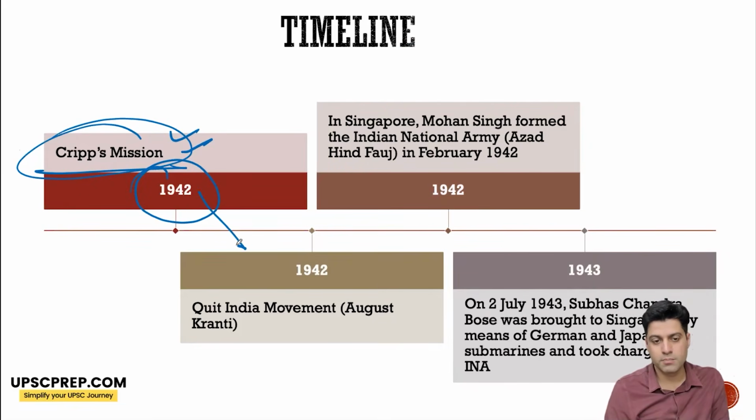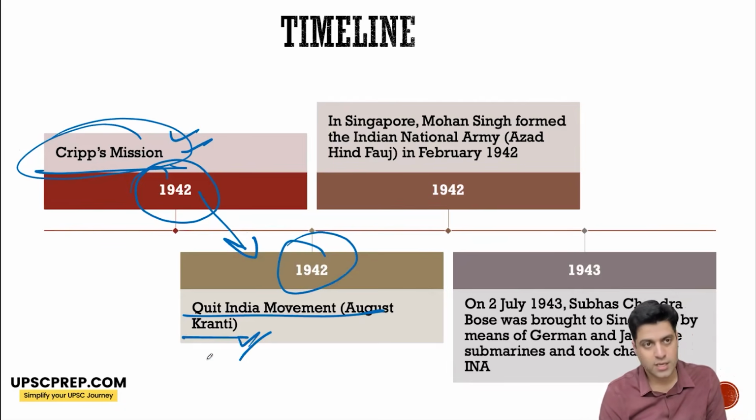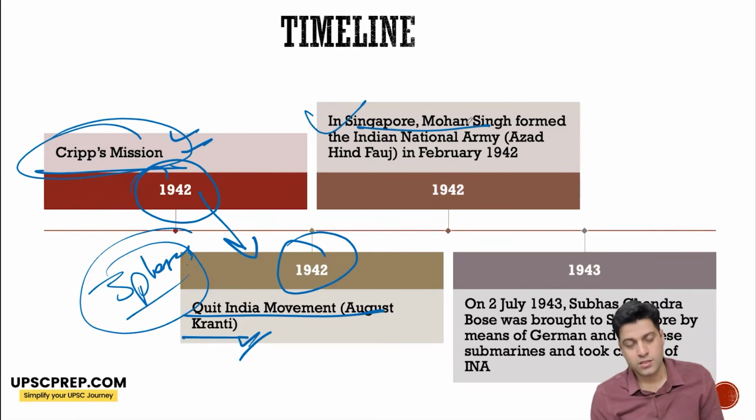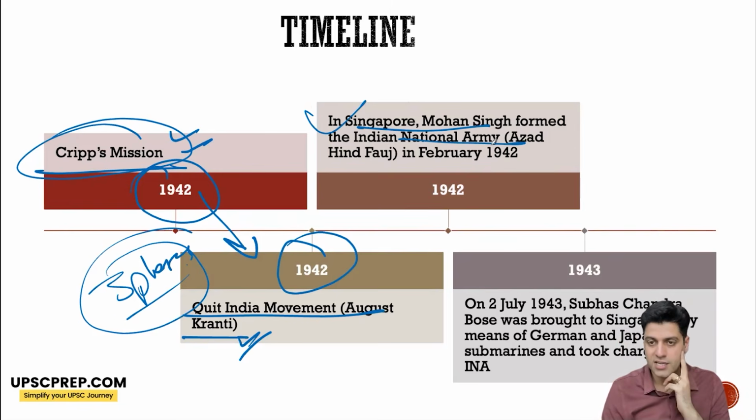And immediately in protest, Congress started the Quit India Movement with Agast Kranti, on 8th August 1942, at Gowalia Tank Ground. The resolution for Quit India was passed. There are three phases of movements in Quit India. At the same time, in Singapore, the prisoners of war formed the Indian National Army, or Azad Hind Fauj, under the leadership of Mohan Singh in February of 1942.